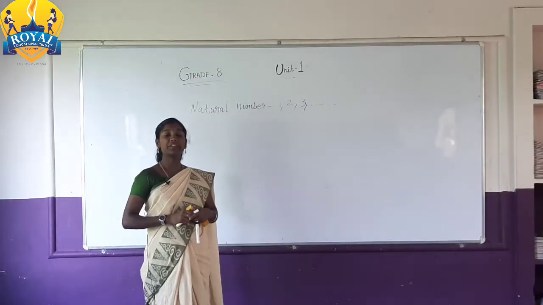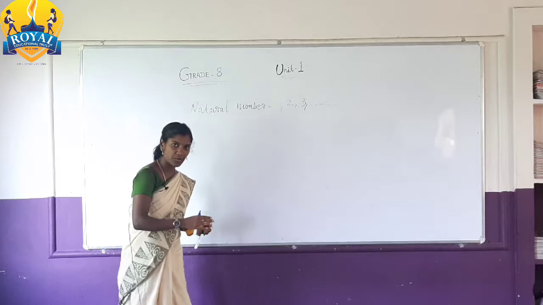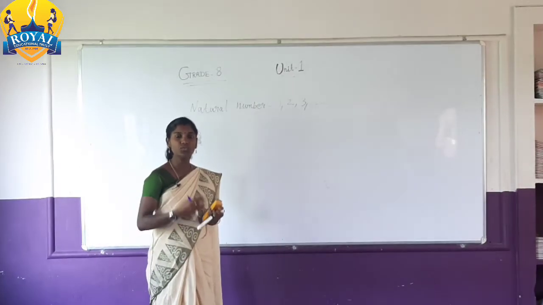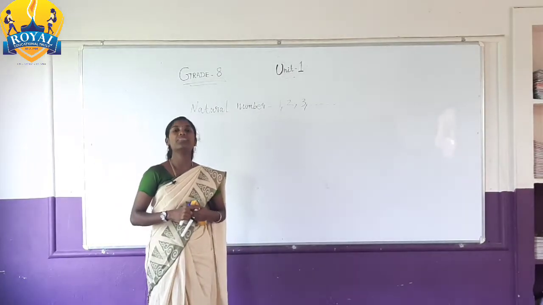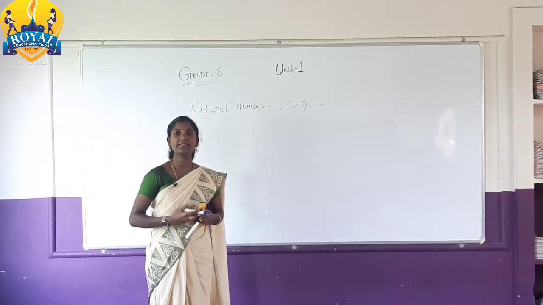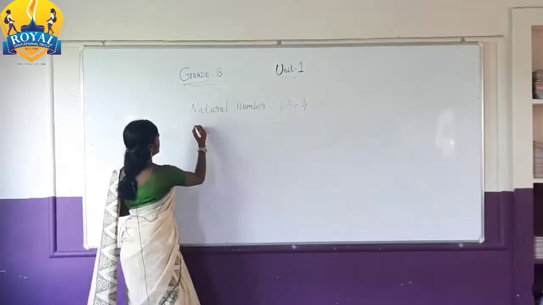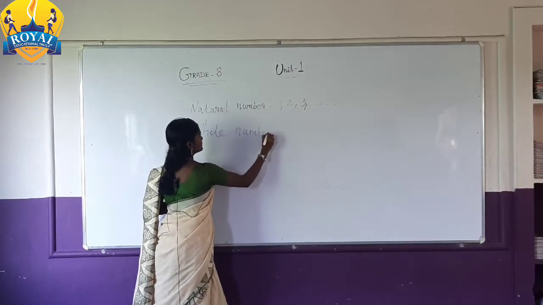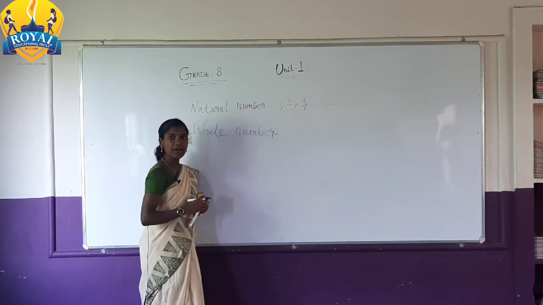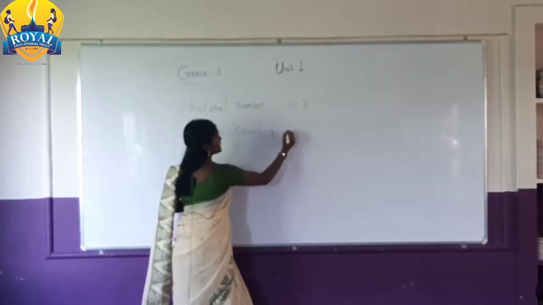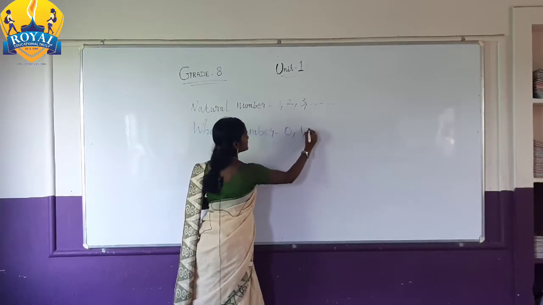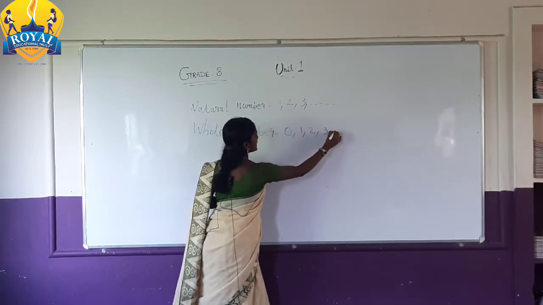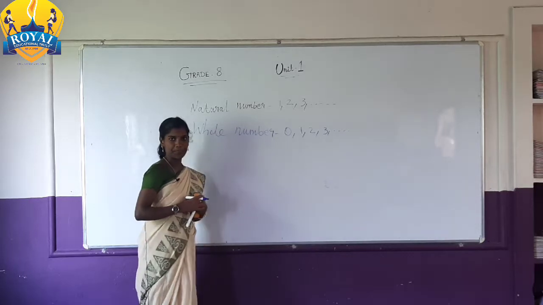Then if you start the numbers from 0, that means 0, 1, 2, 3 like this, the name of the number is whole number. Whole numbers start from 0, 1, 2, 3, etc.